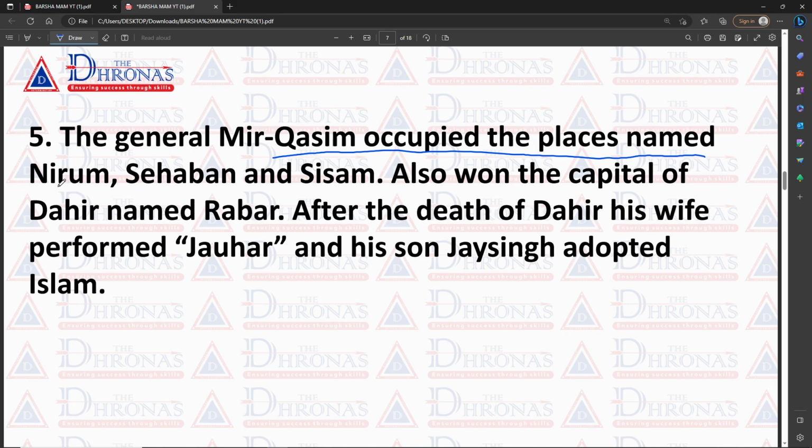Name the places: Nirun, Shehban, and Sisam. The names of these places have very much importance, and you can get several types of questions from these lines, because competitive exams have now become very tough and the questions are very advanced, so we should read each and every detail. So he also owned the capital.